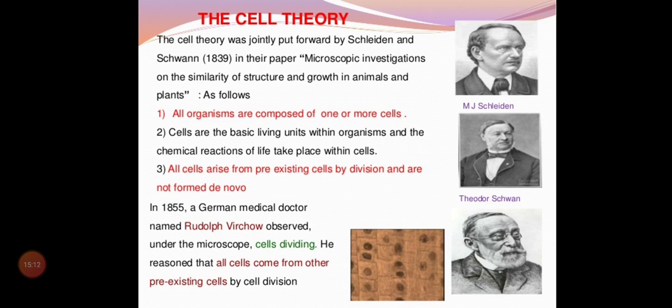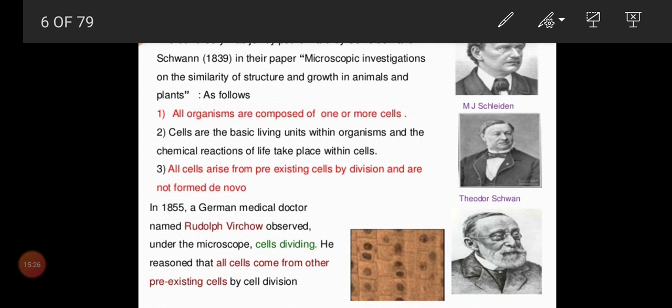In 1839 Schleiden and Schwann, both friends and related scientists, put forward the cell theory. And in what paper? That is very important: Microscopic investigation of the similarity of structure and growth in animals and plants. In that research paper only, they proposed the cell theory.